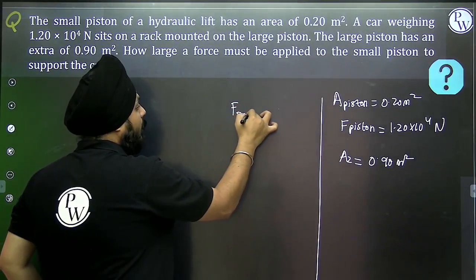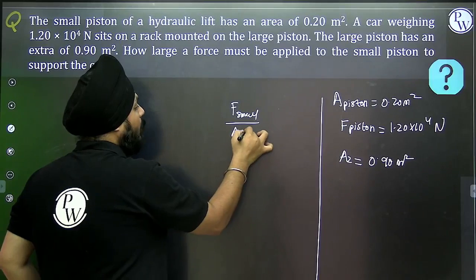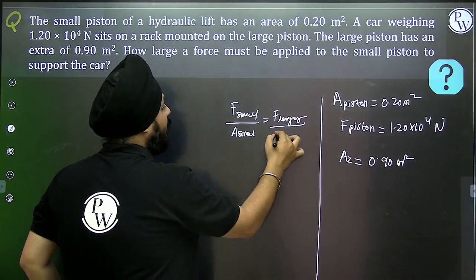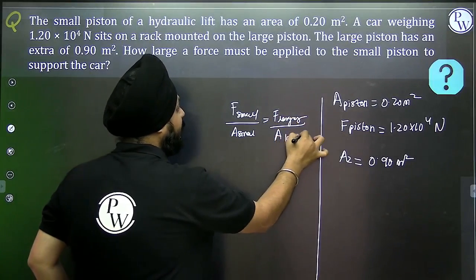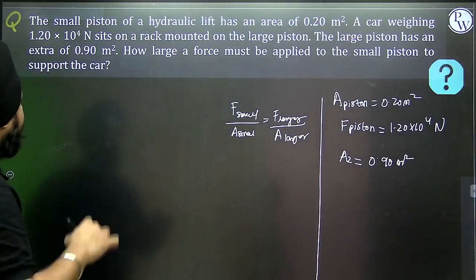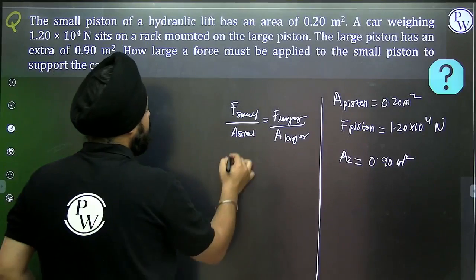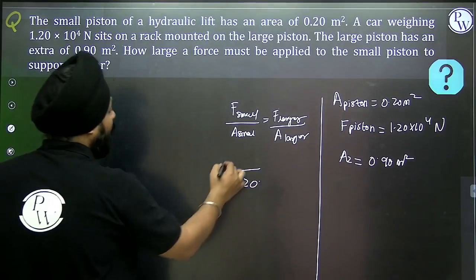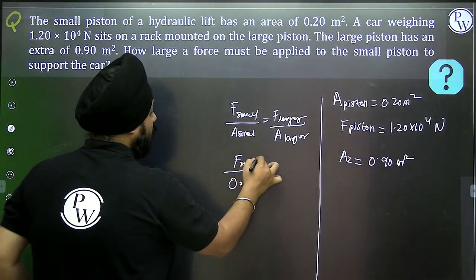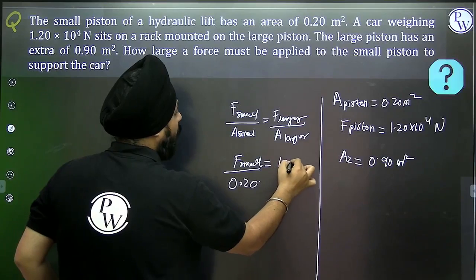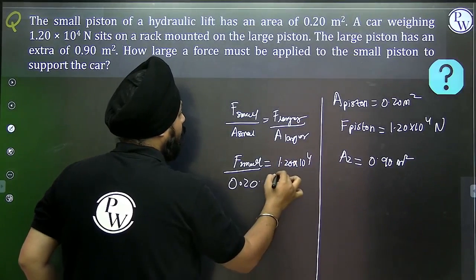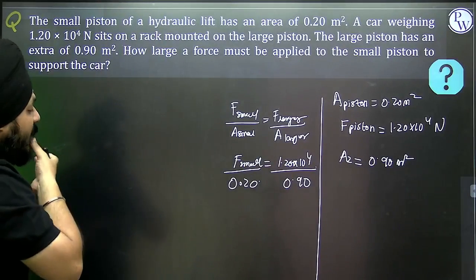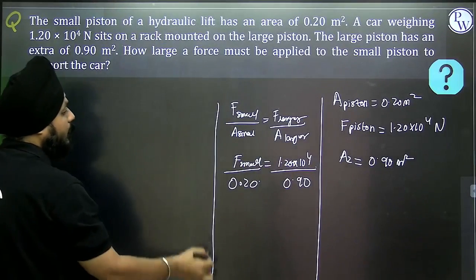Force on small, area of small, force on larger, area on the larger, according to Pascal's law. The smaller has the area of 0.20. We need to calculate the force on the small. Force on the larger is 1.20 into 10 to the power 4 whole divided by area of larger, 0.90.